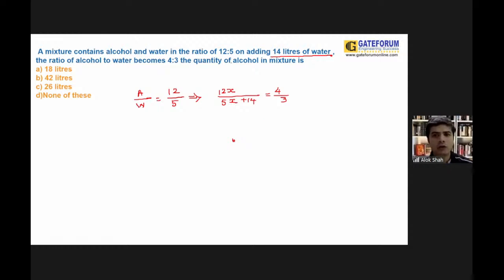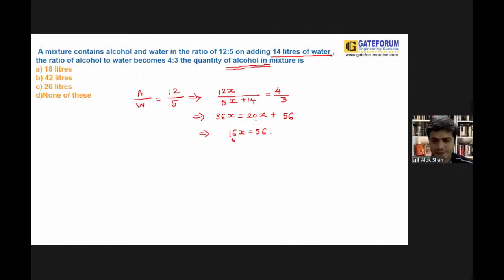You need to find out the amount of alcohol in the mixture. Directly you can go for a cross multiplication. 12 threes are 36x. 5 fours are 20x. And 14 into 4 will be 56. If you simplify this directly, you can say that 16x is equal to 56. And directly you will get the value of x.